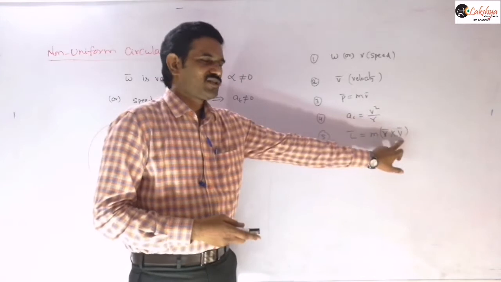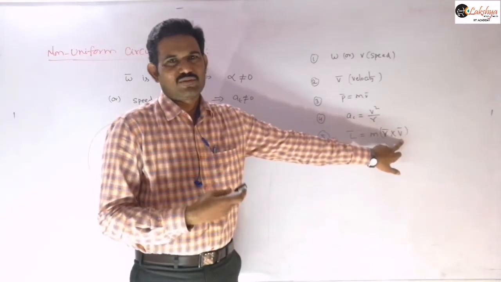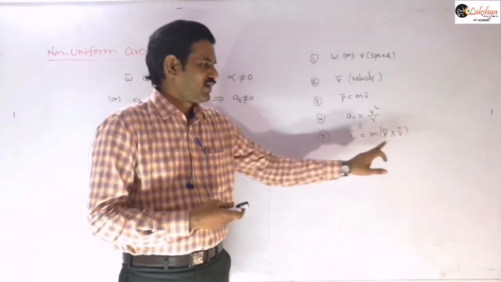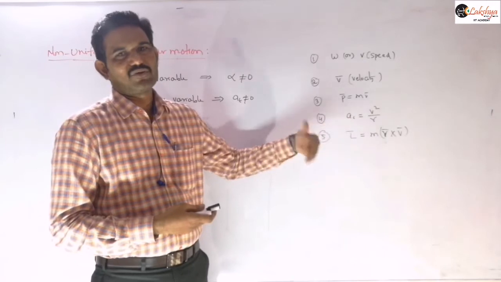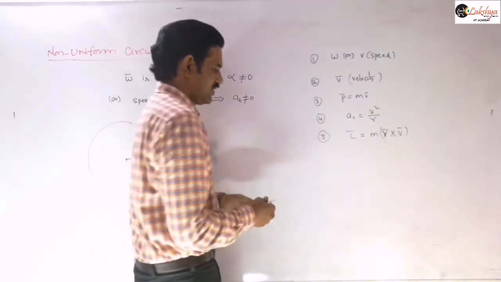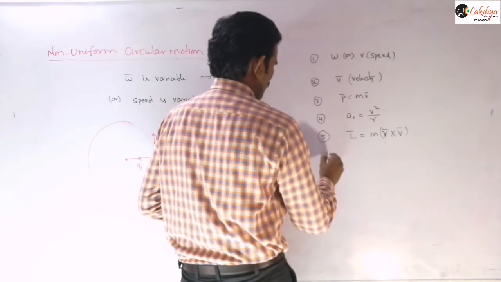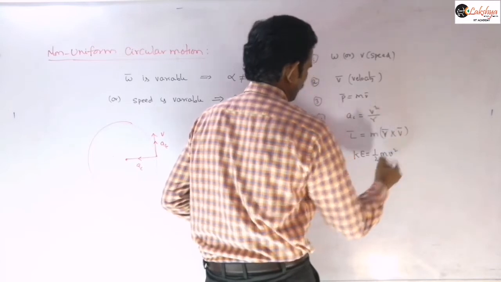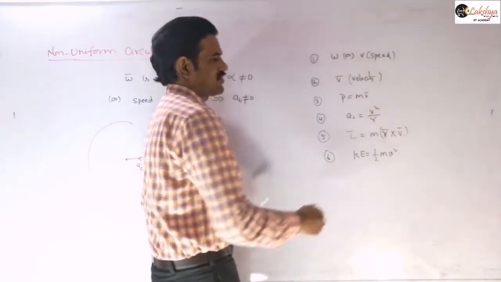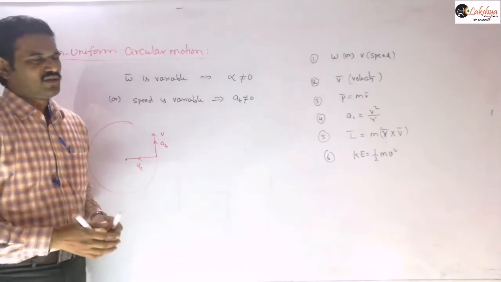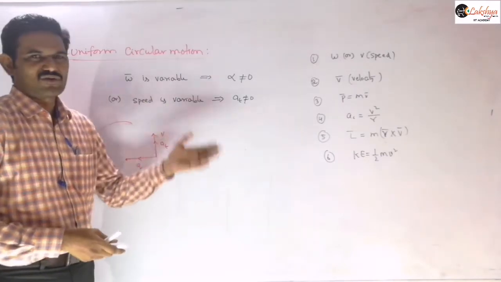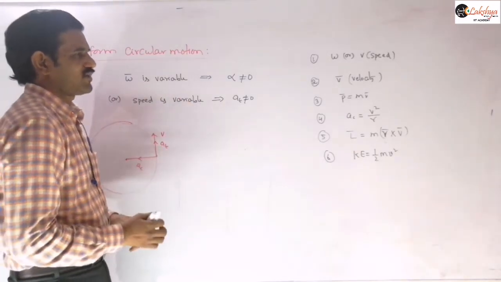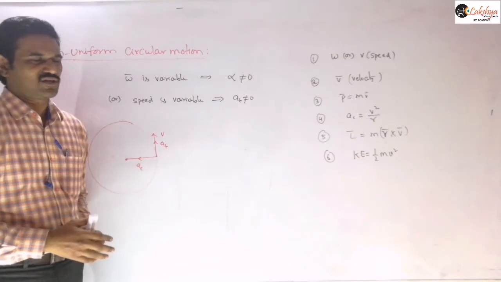Now V is variable here. The speed of the particle, the magnitude of velocity, is changing, so automatically the angular momentum value is also variable. Next, the kinetic energy, half mv square. Since the speed of the particle is variable, kinetic energy is also variable. All the related physical quantities are variable in non-uniform circular motion.